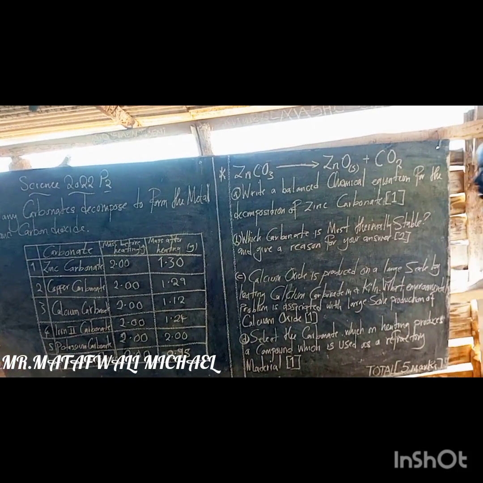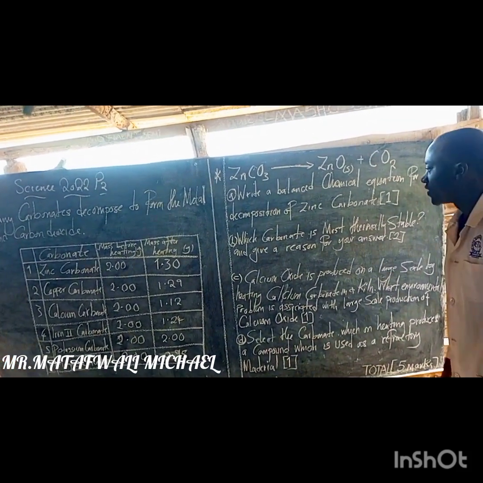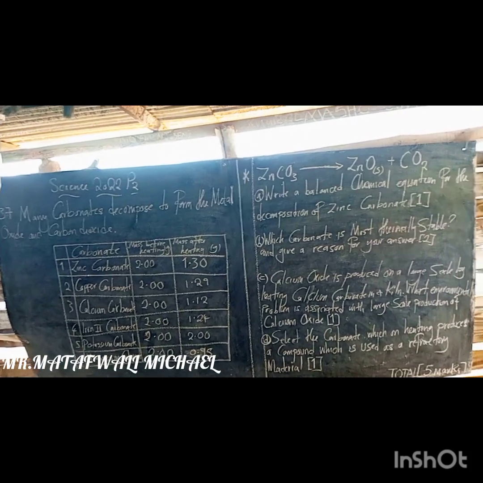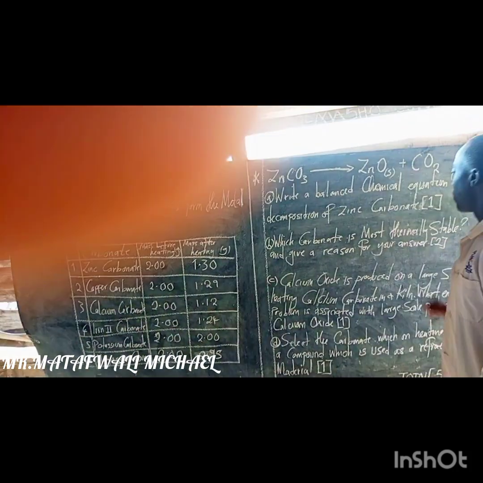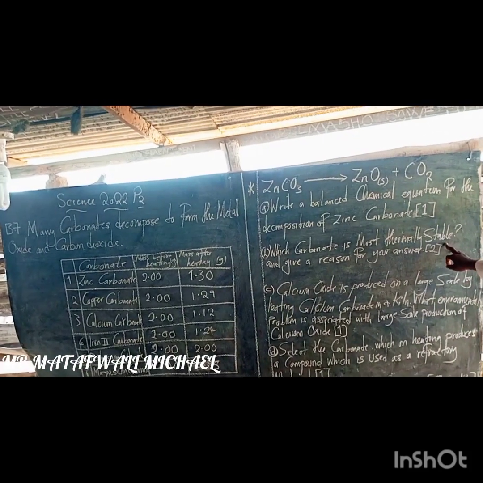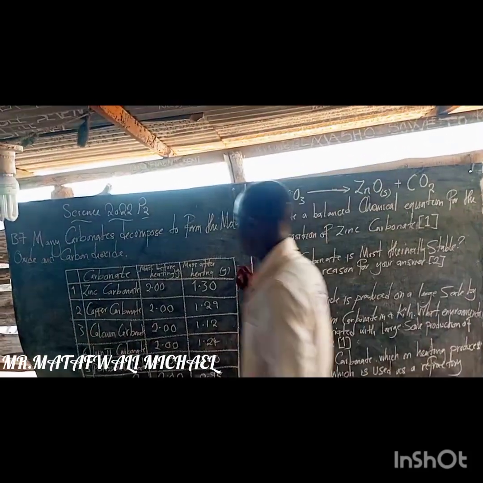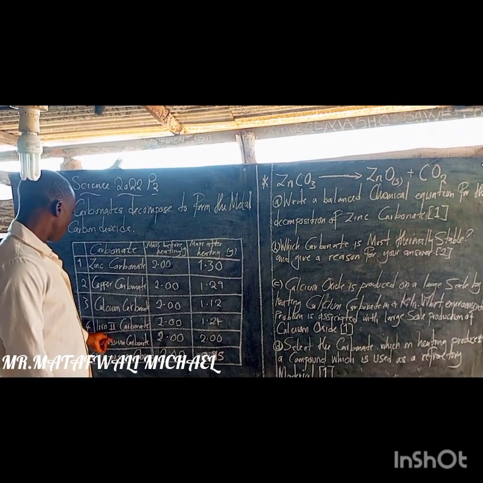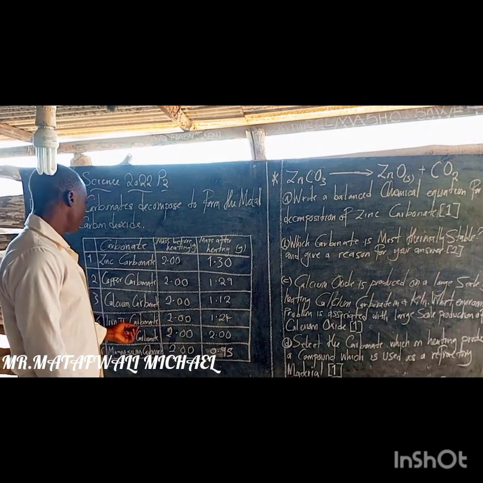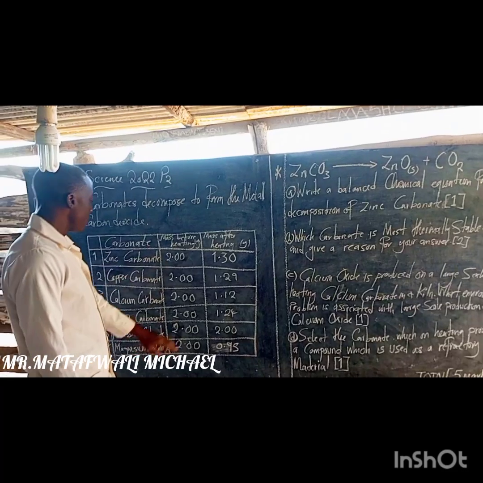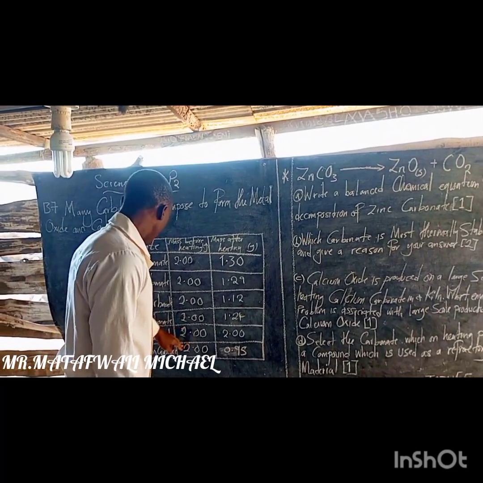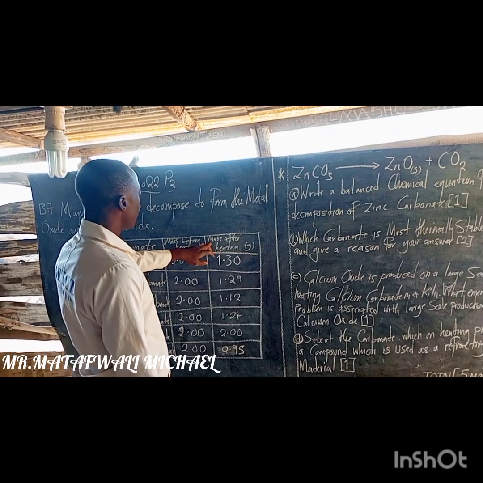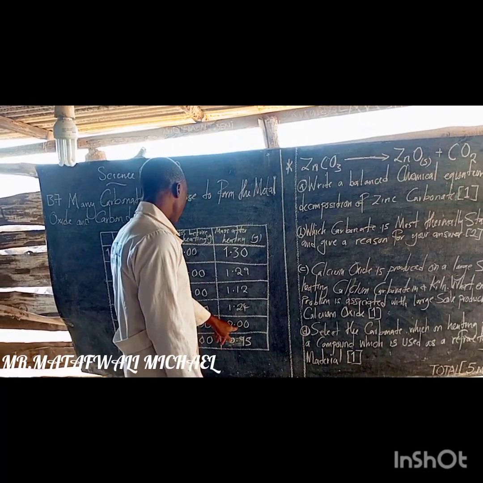Then we move on to question B, which was saying which carbonate is most thermally stable, and give a reason for your answer. For this question, we were given 2 marks. From the table, we are able to see the carbonate which was thermally stable was potassium carbonate, because before heating, the mass of potassium carbonate was 2 grams, and after heating, it was recorded to be 2 grams.